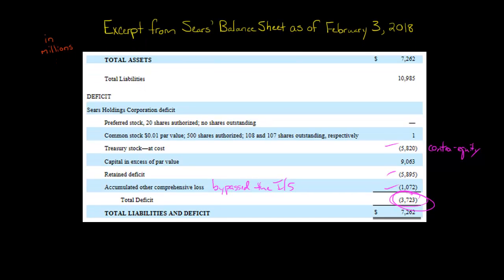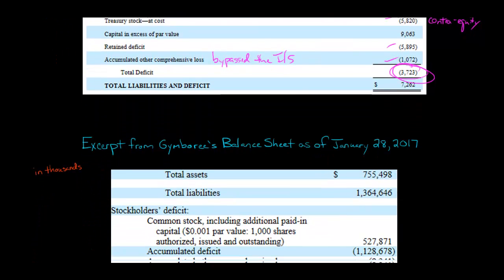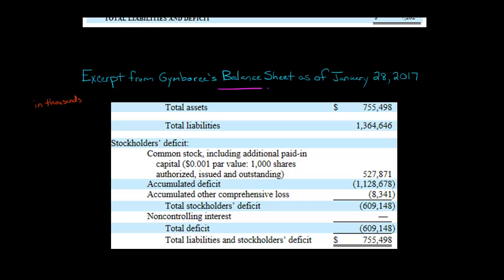Now I want to give you another example with Gymboree. This is Gymboree's balance sheet, and again it's just an excerpt. We've got assets, liabilities, and then the deficit portion here. As of January 28th, 2017, we've got assets, and then again, liabilities exceeding the assets because we have a total deficit. These amounts are in thousands, so this is $609 million of total deficit.